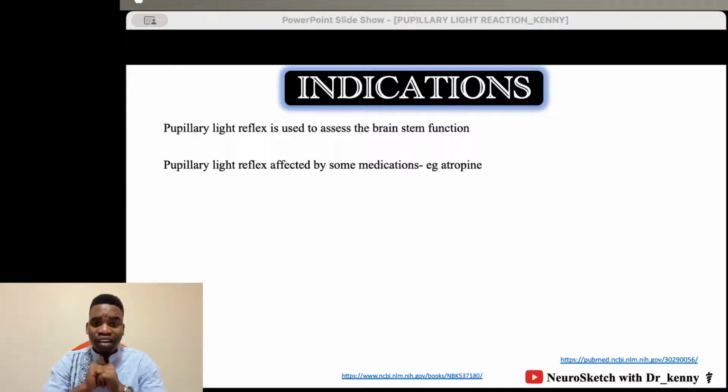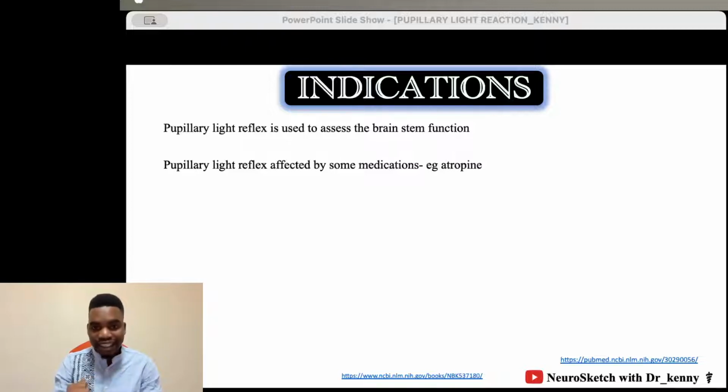But also, if you watch any kind of movie, when someone wants to confirm someone is alive, the immediate thing he does is to shine the light into the eyes to see if the pupil responds. If the pupil responds, then you know the brainstem is functioning well, so this person is potentially alive. But even if we find that a person does not constrict the pupil, maybe we can have other pathologies. We can't say the person is dead based on the pupillary reaction.